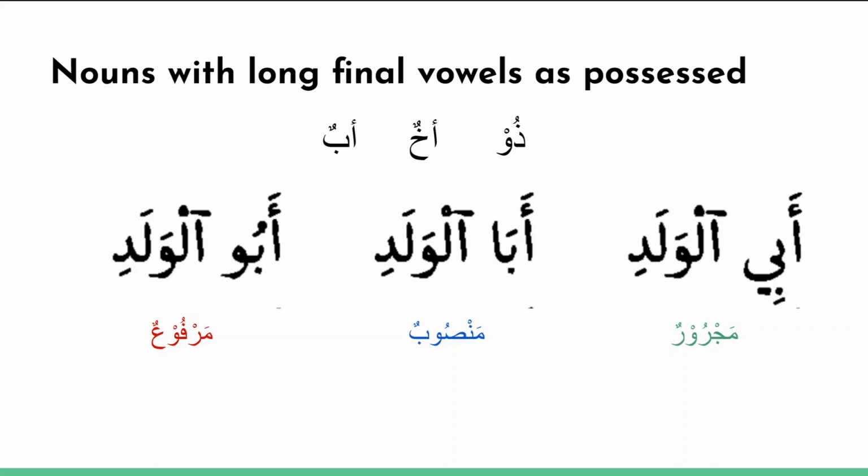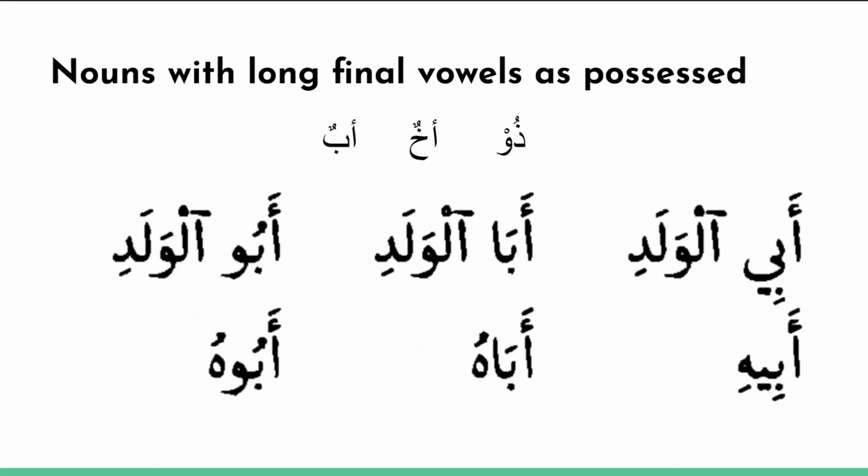Now, it turns out that this happens in possessive phrases, and it also happens if it's attached to a pronoun. So if I want to say, for example, his father, Abuhu in the marfu' case, Abahu in the mansub case, and Abihi in the majroor case. And this is also the case for akhun. So akhul waladi, the brother of the child. Akhal waladi, akhil waladi. Akhuhu, akhahu, akhihi, all mean his brother.